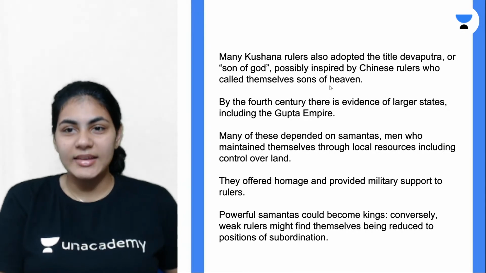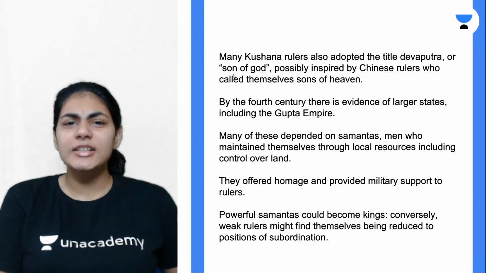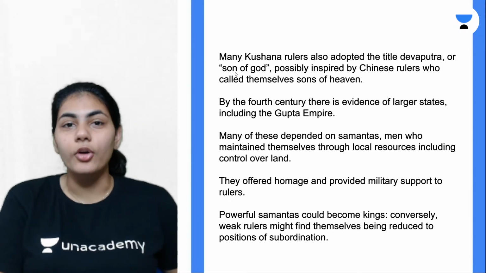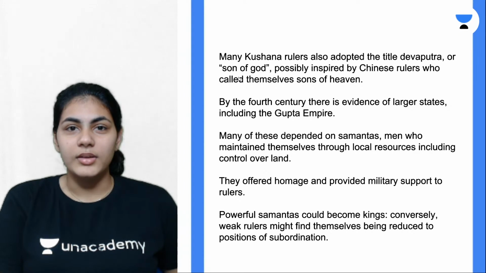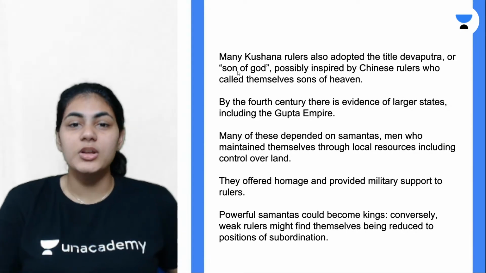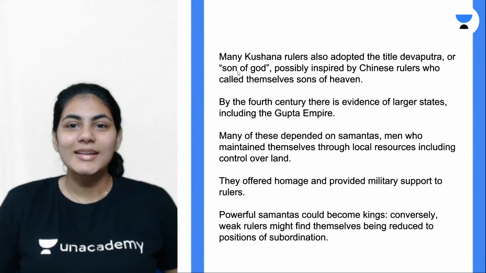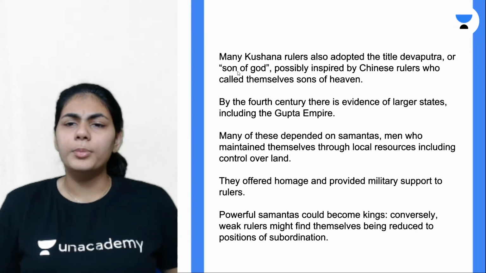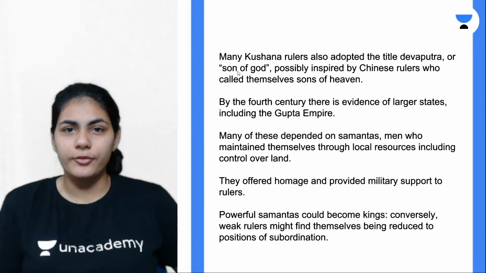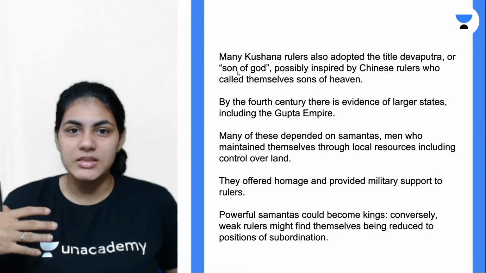If you translate Devaputra into English, it literally means son of God, which is divine in nature and prestigious. So they adopted all of these titles, saying we are sons of God and therefore you all should respect us.